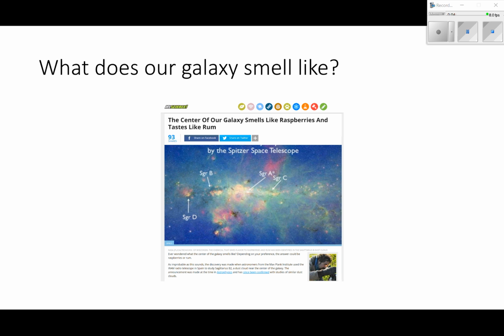So what does our galaxy smell like? I know you guys were all itching to ask that question. It turns out the center of our galaxy smells like raspberries and tastes like rum. Basically, we can tell this because we can look at the center of the galaxy and see, based on the colors that we see, what elements make it up. And it smells like raspberries and tastes like rum.